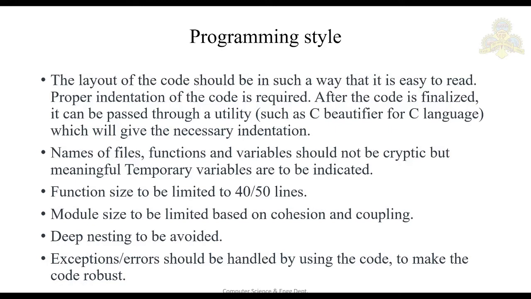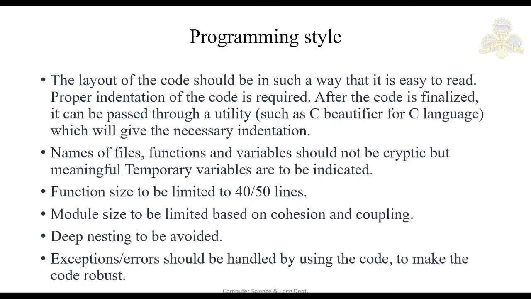Next is naming of the files, functions and variables. It should not be cryptic. You have to give proper, valid names to the files, functions, or variables that correspond to your module or the functionality you are writing. So you cannot simply use int a or float b. You should not use something like this.